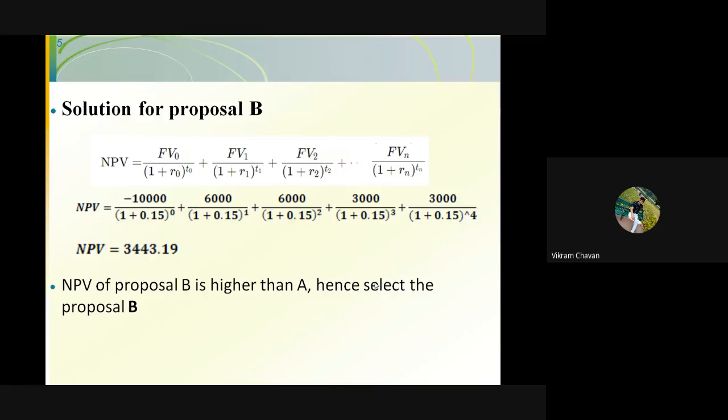Then we have considered proposal B also, and we have calculated the NPV value for proposal B, and we will come to know that the NPV value of proposal B is higher than the NPV value of A, so the recommendation is that proposal B should be accepted. Okay, so that is about the NPV.